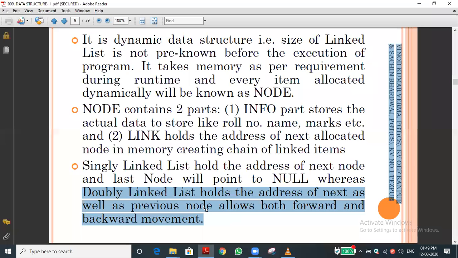Then in the forward part, it is the next element. What is the next element? Index of 1, right? The memory address of index of 1 will be held by index of 0. Both the memory addresses it will know. Can you understand, students?